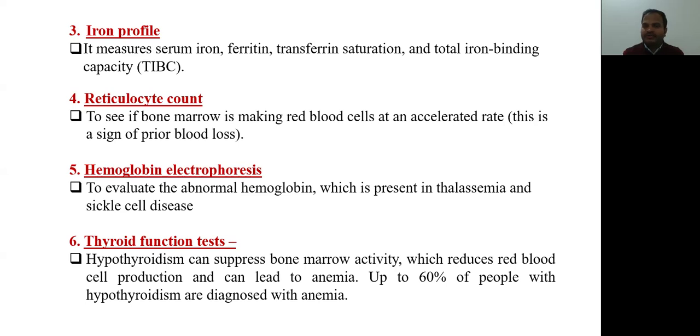The hemoglobin electrophoresis is a very important investigation to look in all the patients of chronic anemia. Then the sixth investigation is thyroid function test, because hypothyroidism can suppress bone marrow activity, which reduces red blood cell production and can lead to anemia. Up to 60% of the people with hypothyroidism are diagnosed with anemia. So it is very important to do thyroid function test in all the patients of anemia.